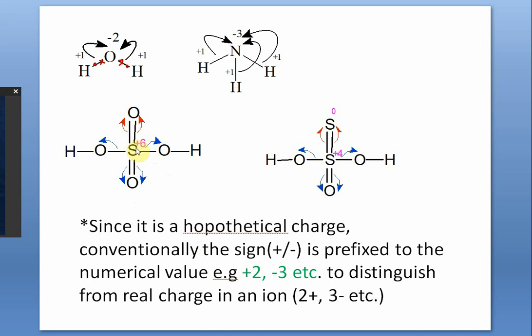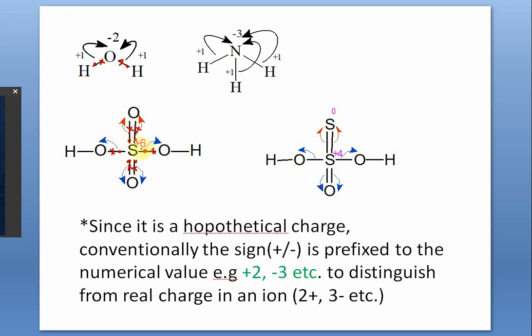Now this is a double bond, this is a double bond, this is a single bond. So sulfur will lose these two, these two are sulfur's electrons, this one and this one. These 6 belong to sulfur, and others belong to oxygen.